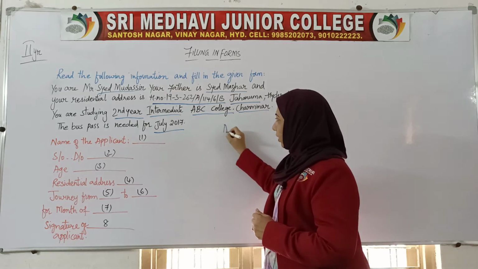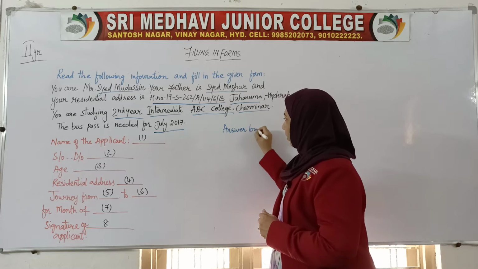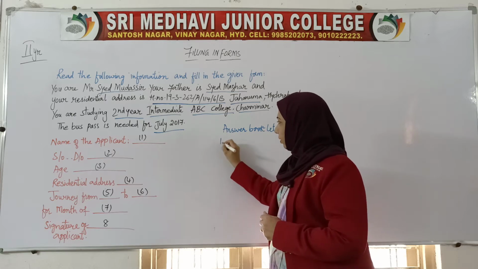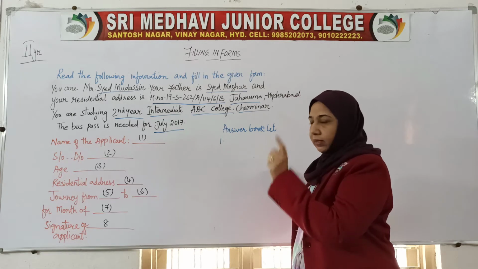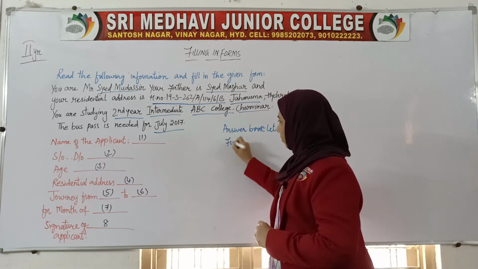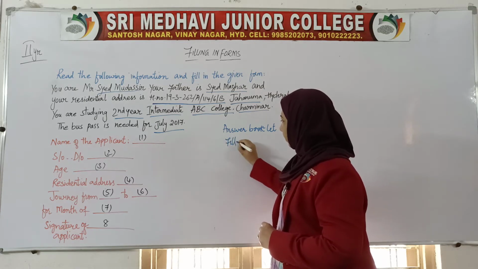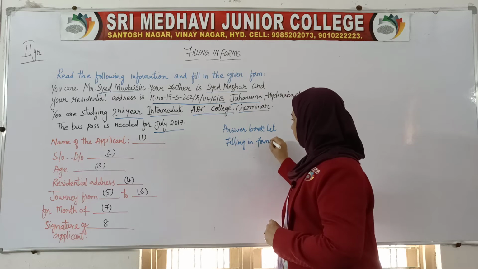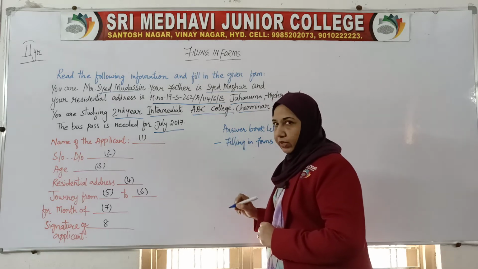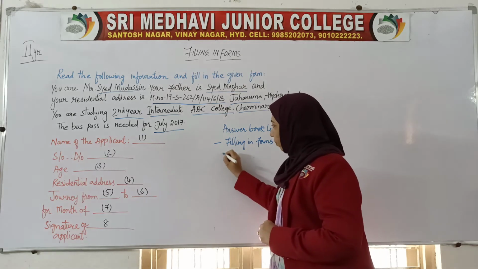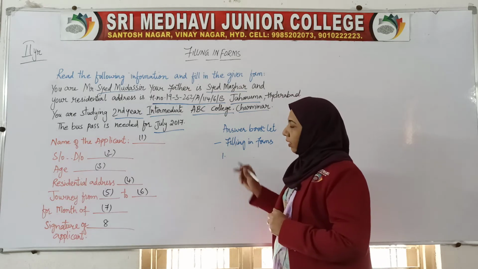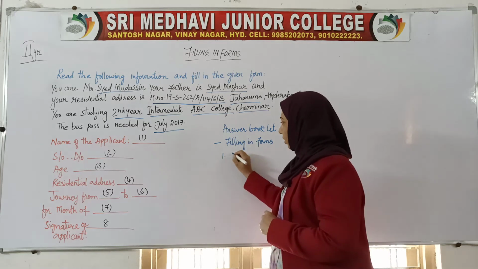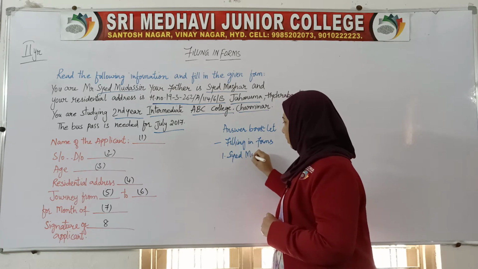Now, this is your answer booklet. In the answer booklet, what you have to do is mention filling in forms as the heading, then whatever the question number is, you have to mention it here in the examination, then put number 1. This is your answer. What is the name of the applicant? Sayyid Mudassir. So here you have to write down Sayyid Mudassir.